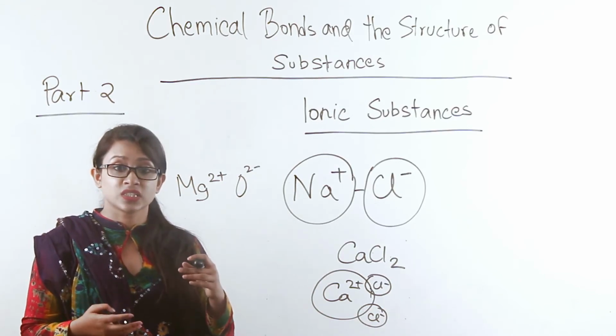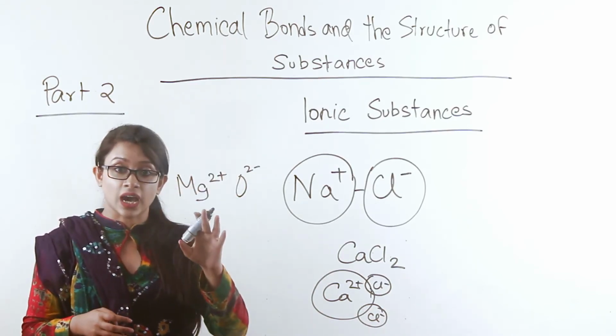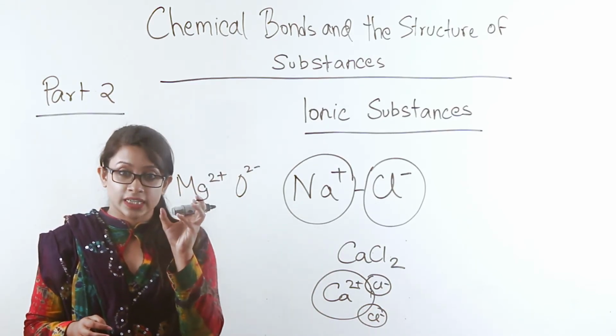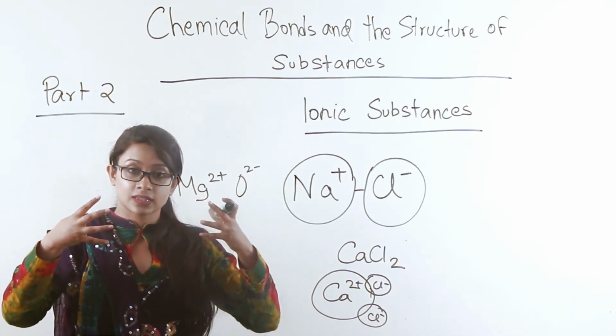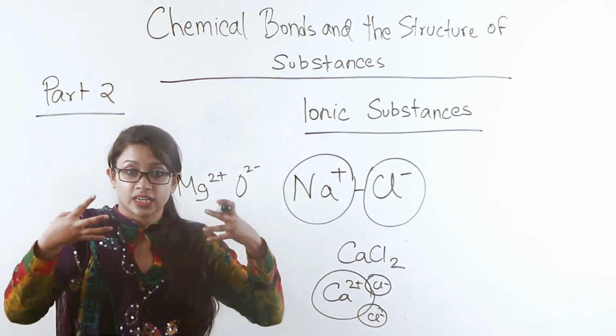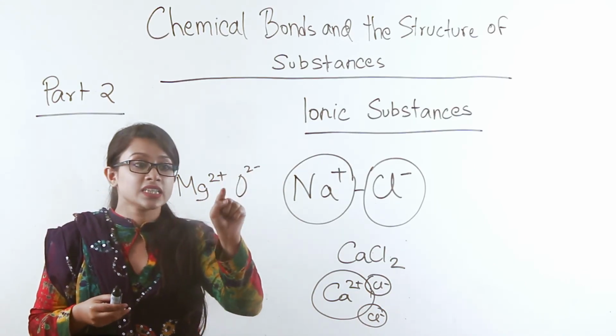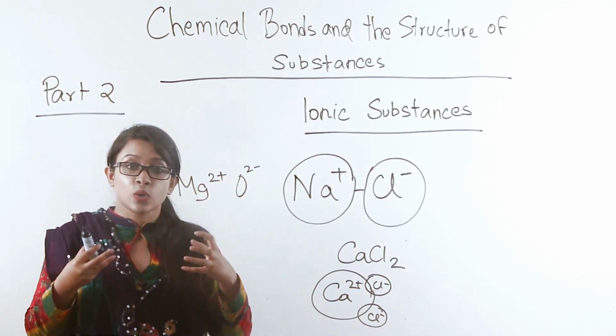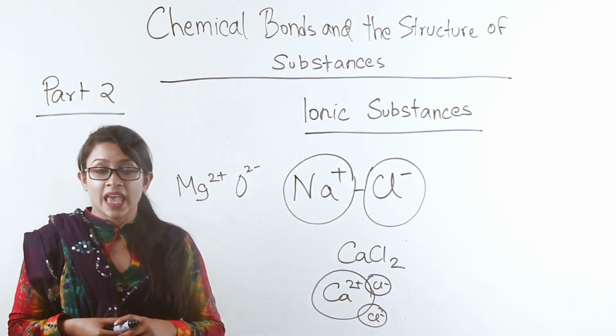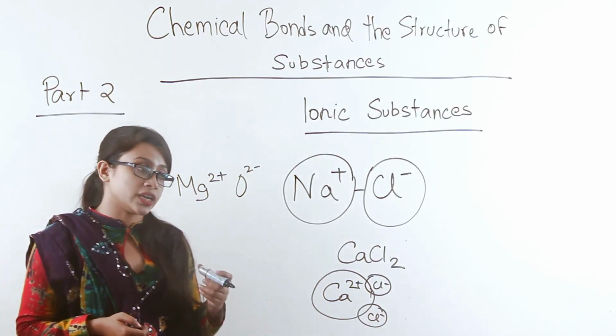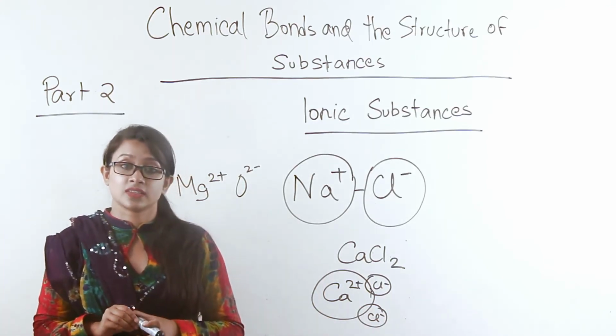And the more positive the ion, the smaller it gets, because the outermost shell electrons are attracted towards the nucleus. Therefore, the bonding between them will be much stronger,